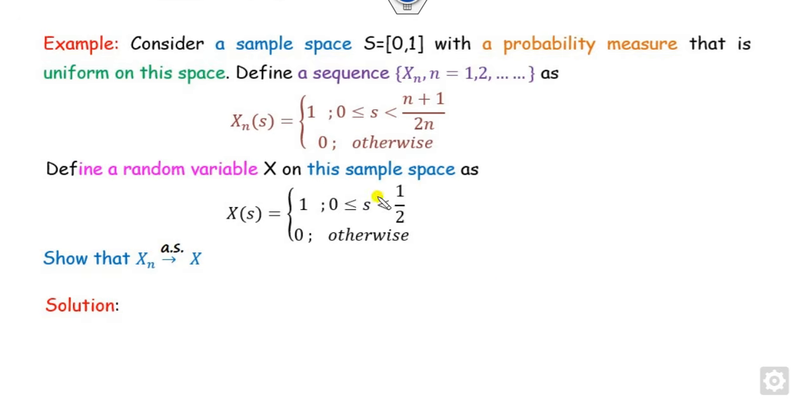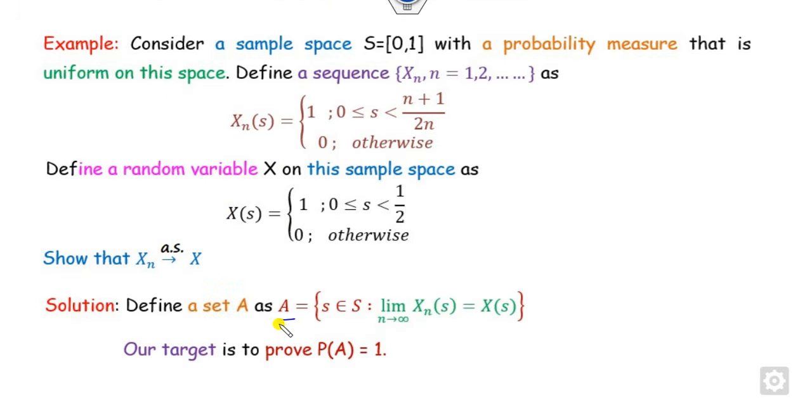Look at one more example. You have the sample space S in the interval 0 to 1, and you have defined the sequences this way, and X another way here. Can you show that Xn converges to X? That's very simple. You have to think about what your target is. Your target is to prove this converges to X with probability 1. So firstly, you have to consider what Xn is. This is my Xn, this is my X. So I consider the set A as all those elements in S here. Our target is to prove P(A) is 1.